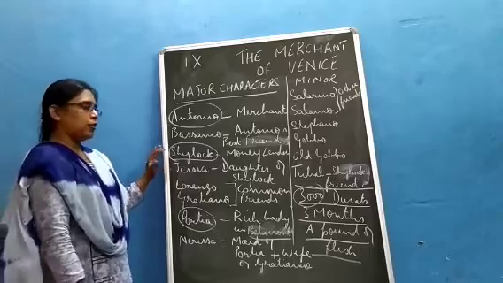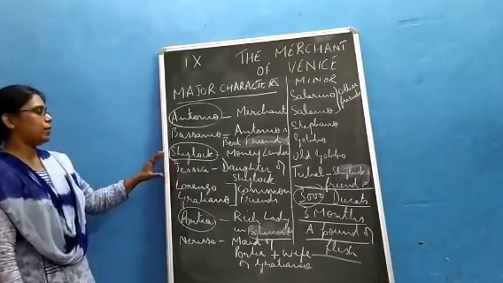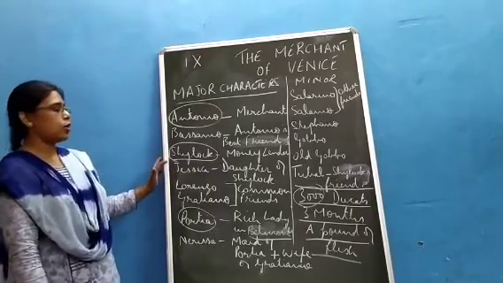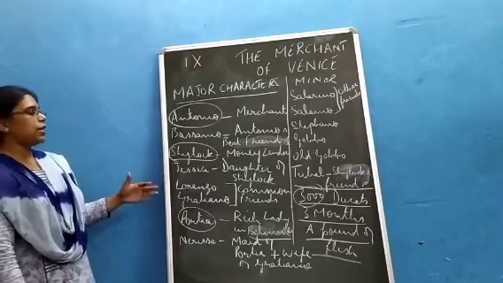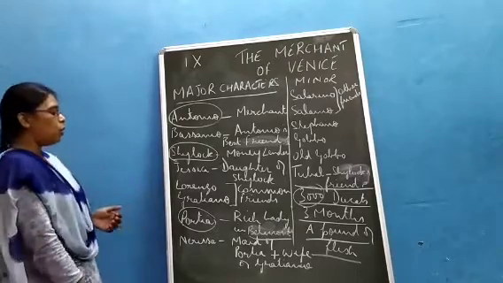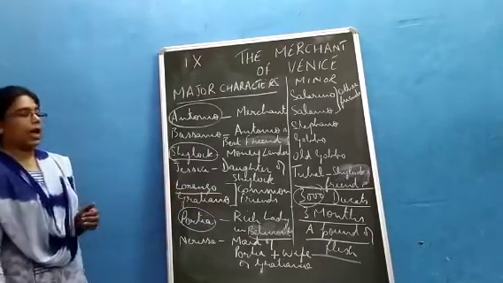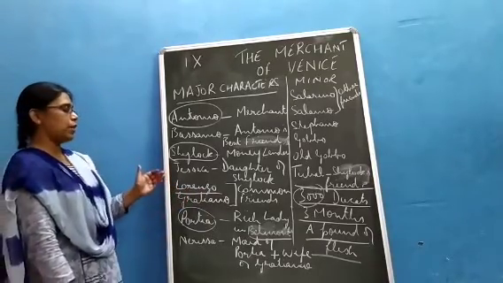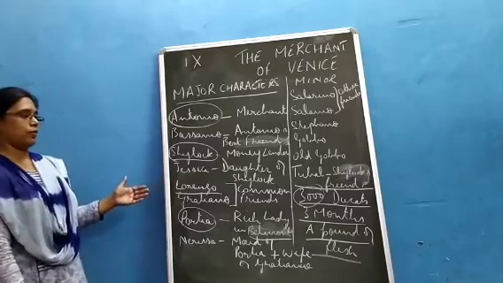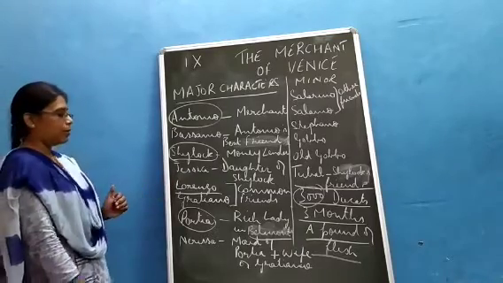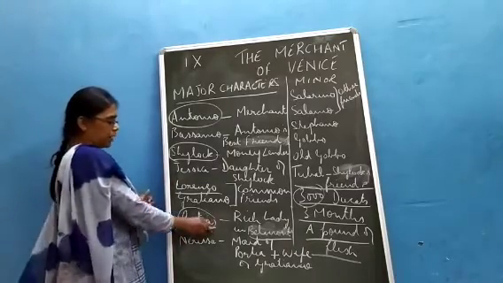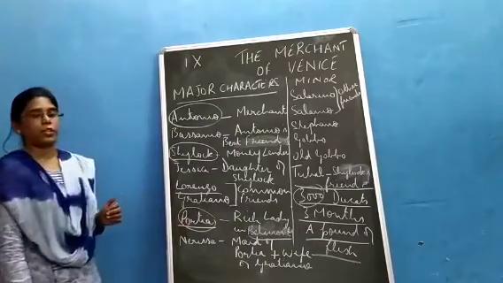Now, in the next part of the story, we will see that Shylock's daughter Jessica is a girl who is in love with a Christian, Lorenzo, and later on in the play she will elope, or run away, with Lorenzo and she will get married. Now, next part we will come to Portia.